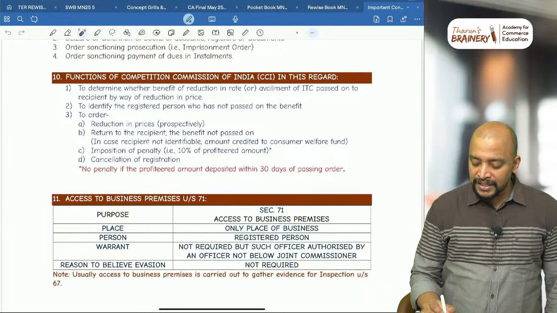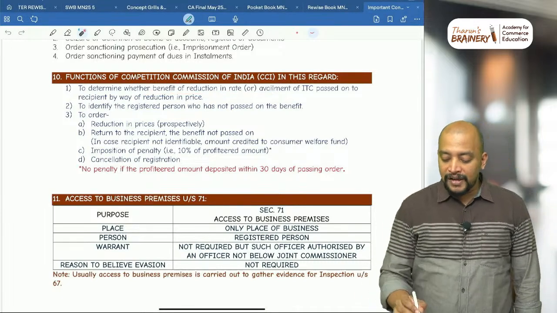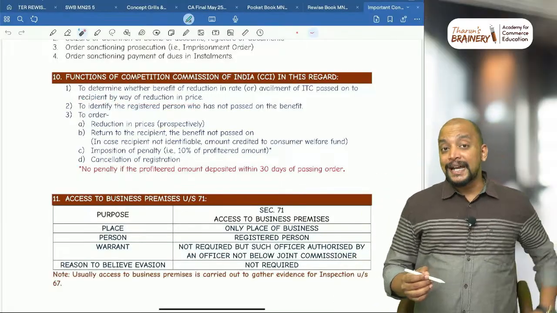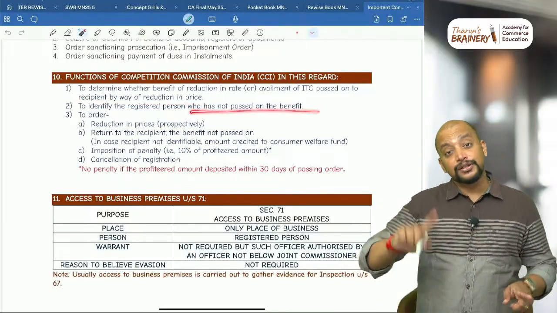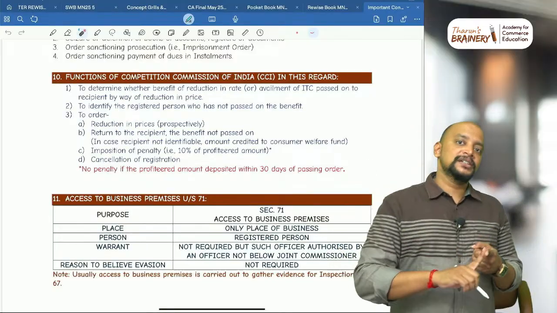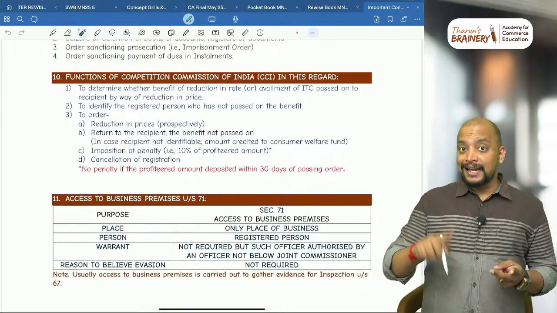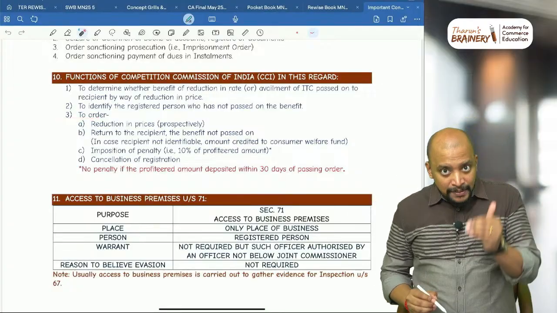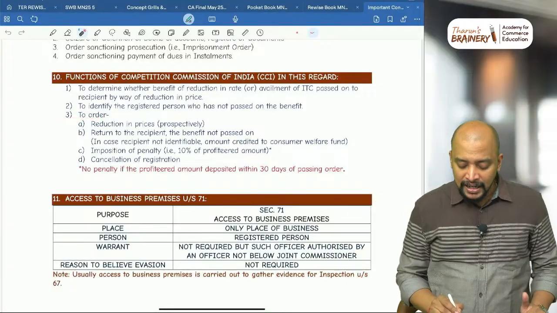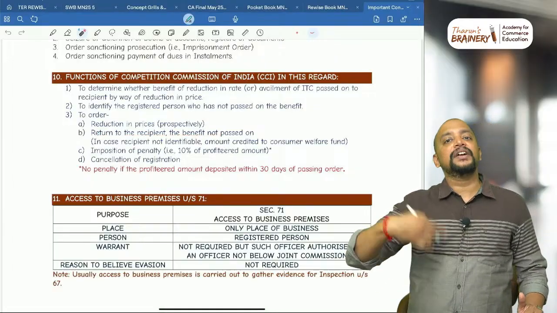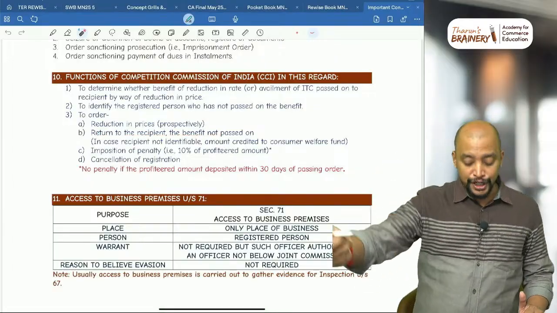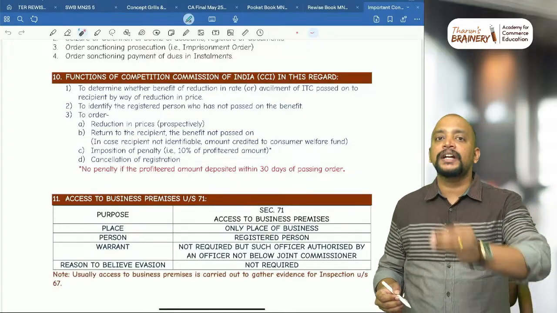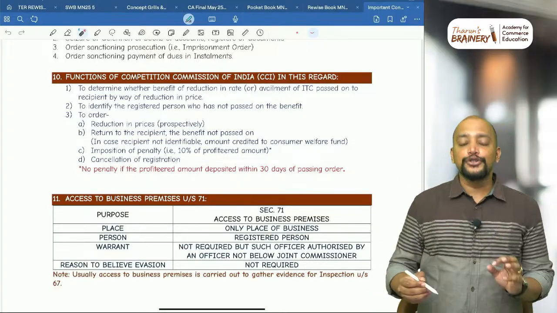To determine whether the benefit of reduction in rate or availment of ITC has been passed on to the recipient by way of reduction in price, and to identify the registered person who has not passed on the benefit. Second, to order reduction in prices prospectively, or return to the recipient the benefit not passed on, that is, the profiteered amount needs to be returned. And in case the person is not identifiable, it should go to the Consumer Welfare Fund.